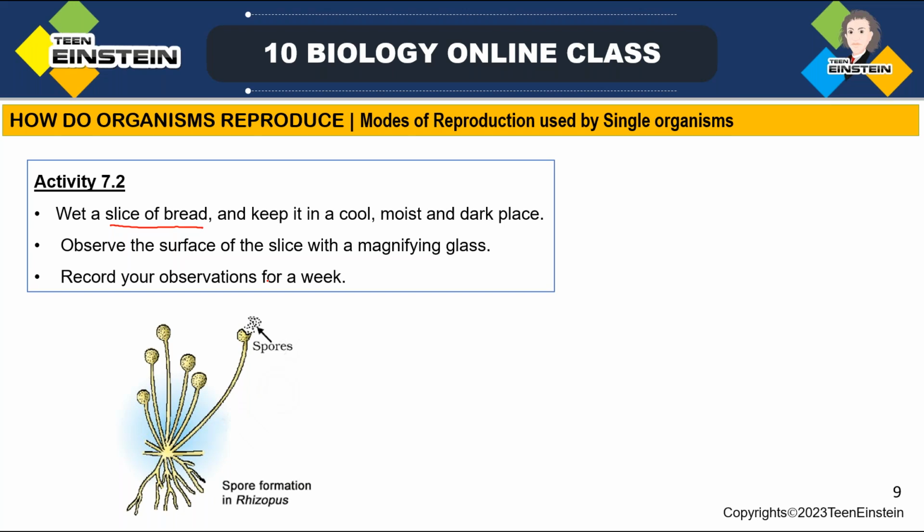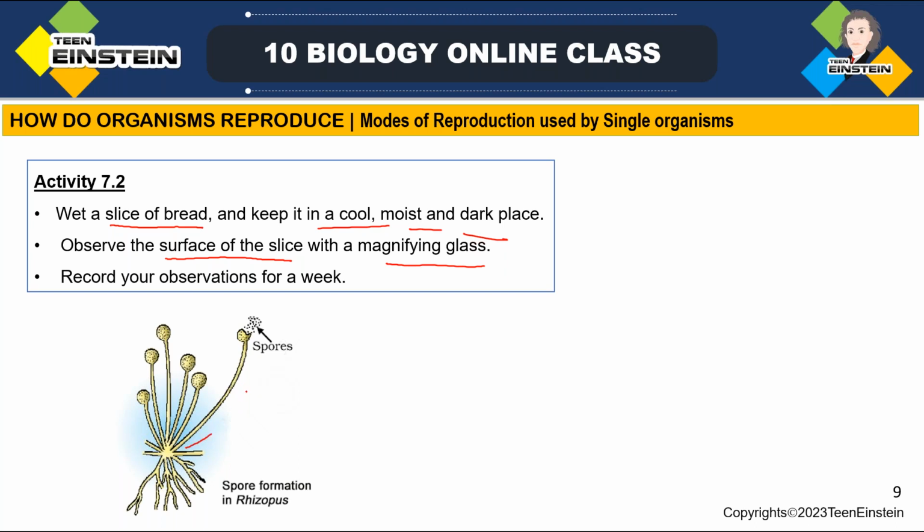Why? A wet slice of bread we are keeping in a cool, moist, dark place. So observe the surface of the slice with a magnifying glass and record the observations.